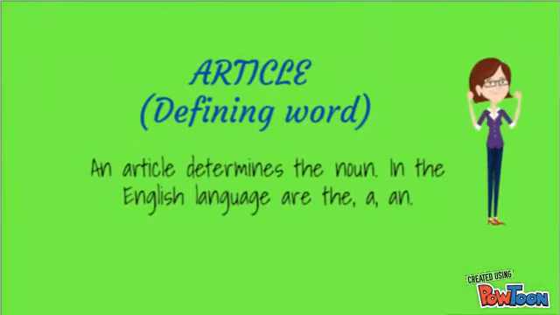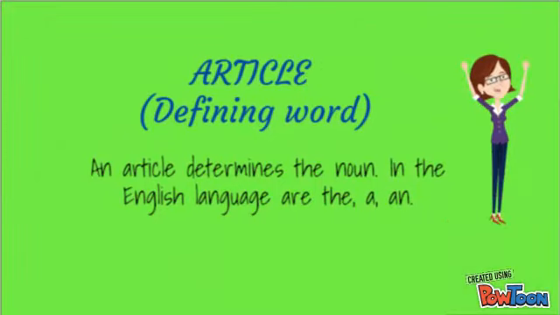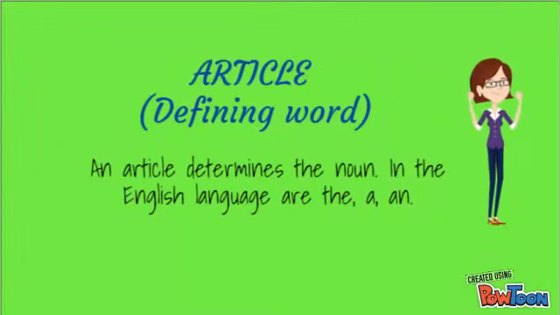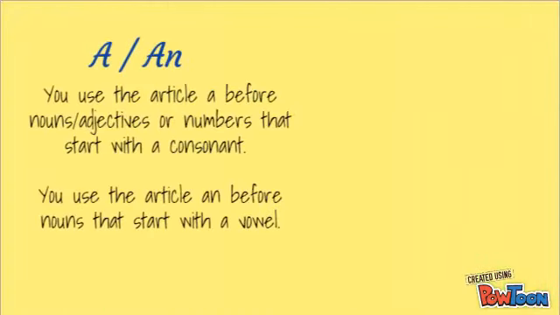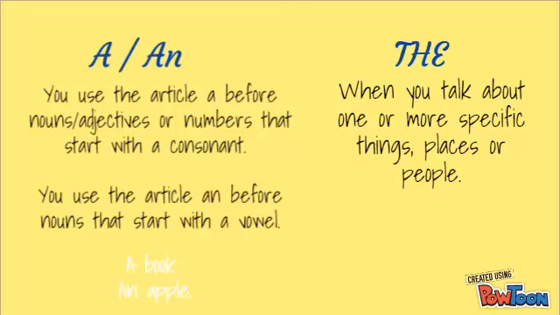An article determines a noun. In the English language they are the, a, and an. You use the article a before nouns, adjectives, or numbers that start with a consonant. For example, a book. You use the article an before nouns that start with a vowel. For example, an apple.